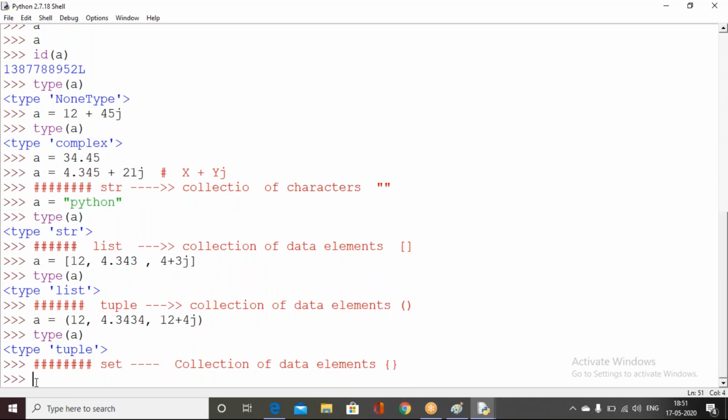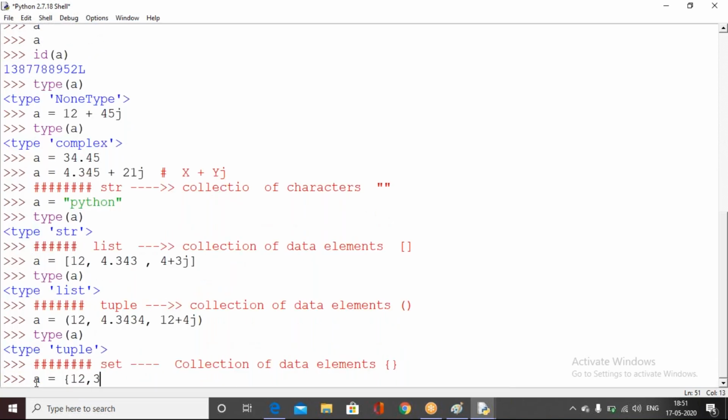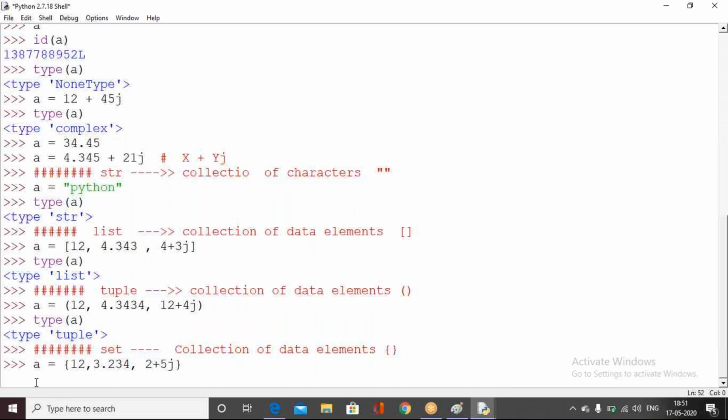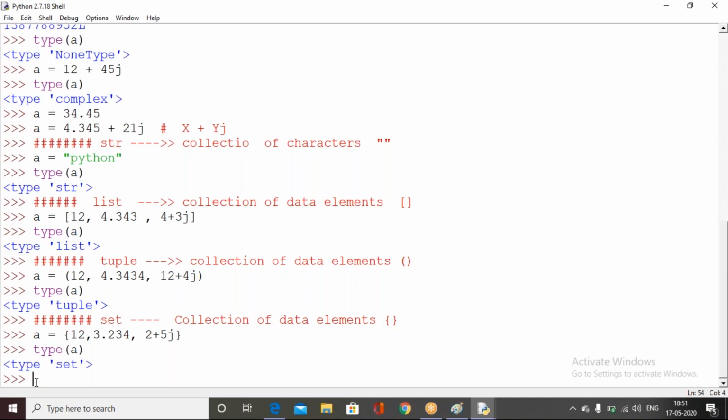For example, I have one variable which can hold inside the braces integer data, float data, or complex data. Any data it can hold. This kind of data type we call the set data type. Is it clear or not?